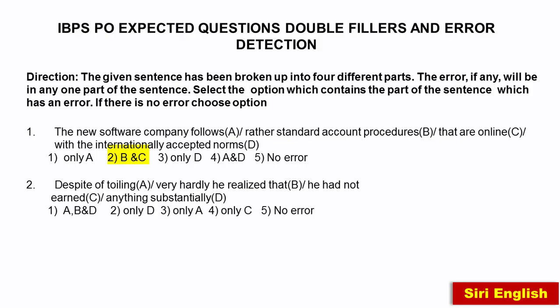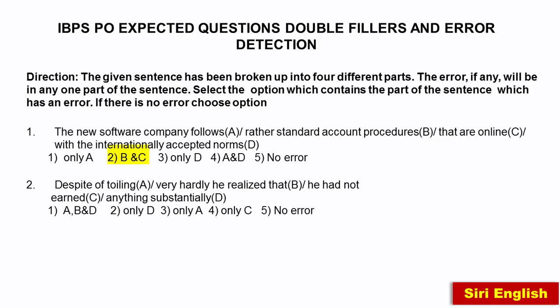So here we find despite toiling. We should not use despite of. Only despite. After despite we have to use the ing form of the verb. So despite toiling, we should not use despite of. So we find error in A part. Toiling itself is working very hard.